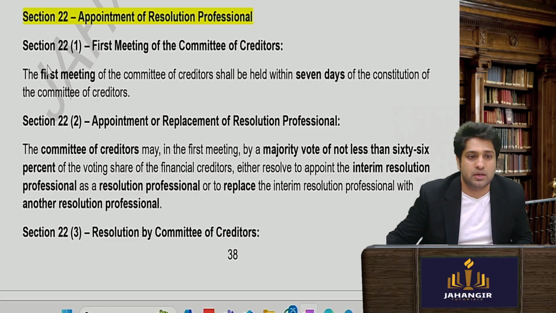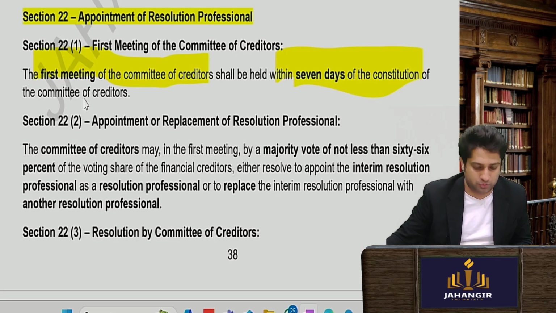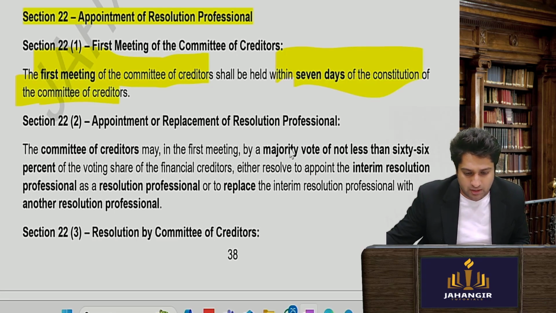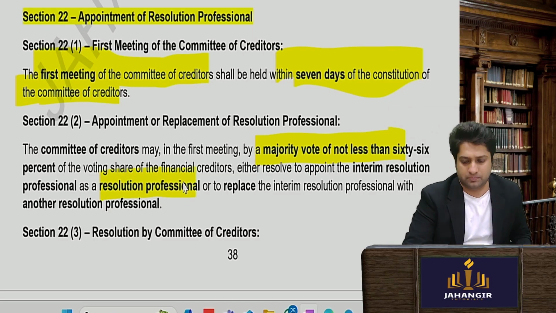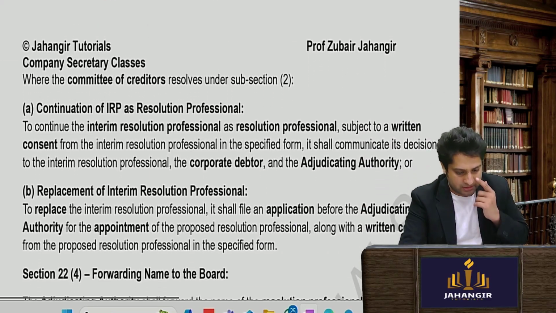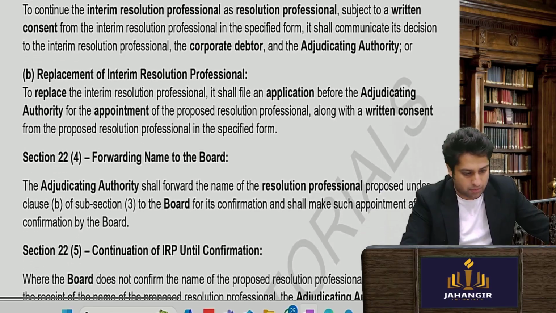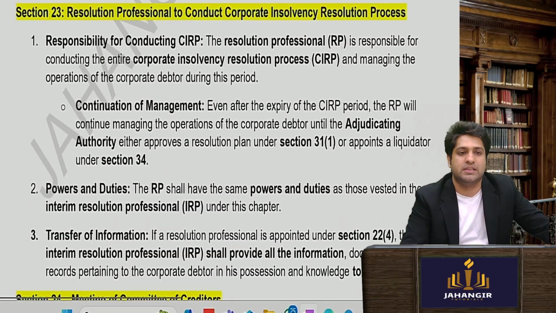Now, appointment of resolution professional. I told you about the committee of creditors, what will they do? The first committee of creditors meeting shall be held within 7 days of their constitution, okay. They will appoint an RP, either, as I told you, replace or continue the same guy. By resolution, the committee of creditors will pass a resolution to appoint an RP. Now the RP will be appointed. Section number 22.